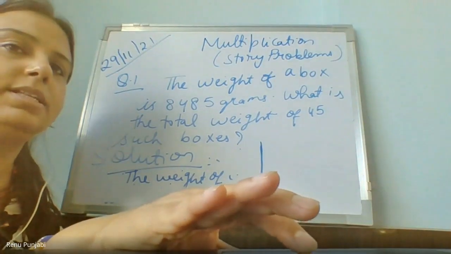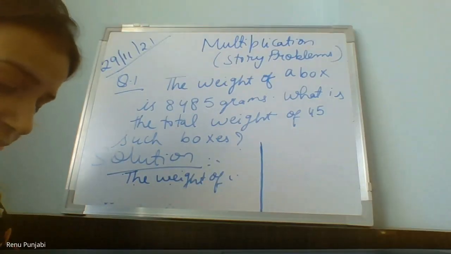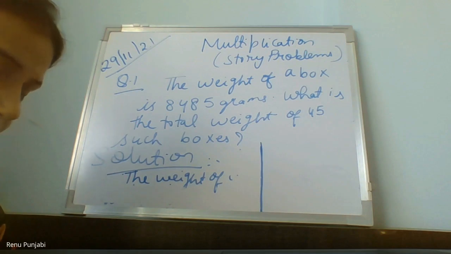Ma'am, I got the answer. What is the answer? Ma'am, 3,81,825. Yeah, in story problems you will get the answer because you have already learned the method. The main thing is you need to learn how to write. Ma'am, what do we have to write in the second statement?